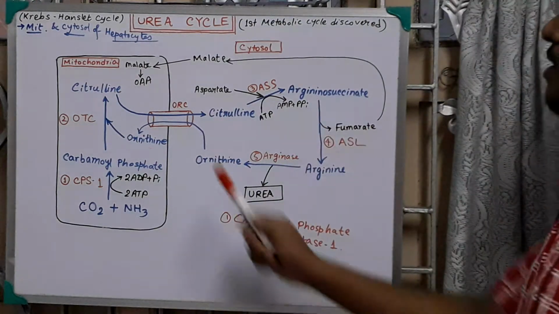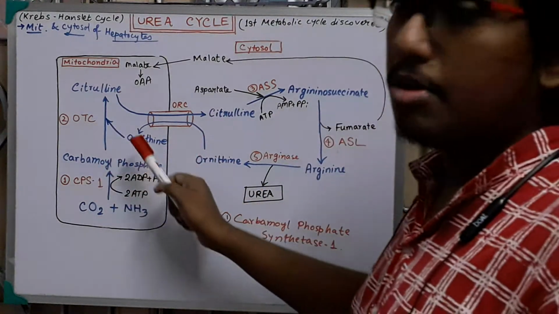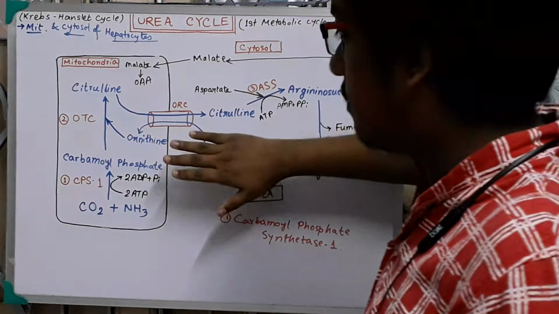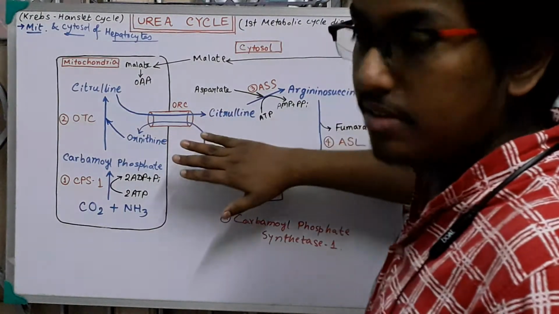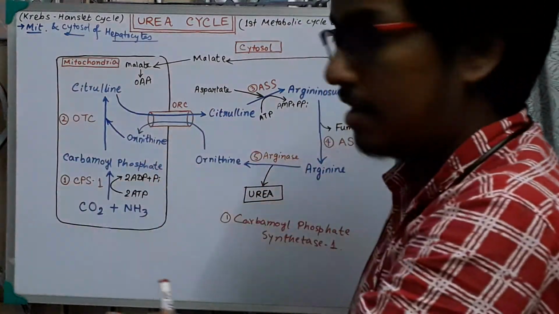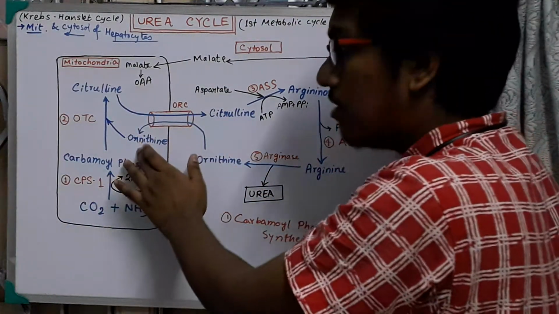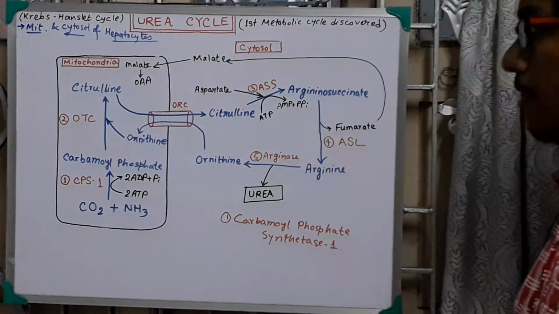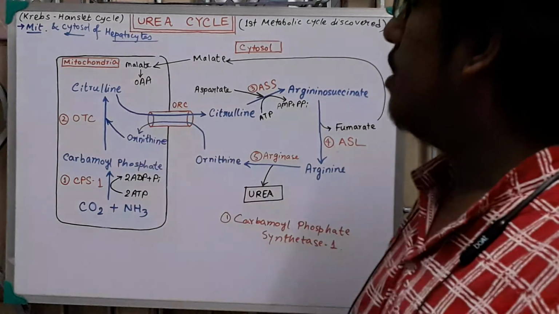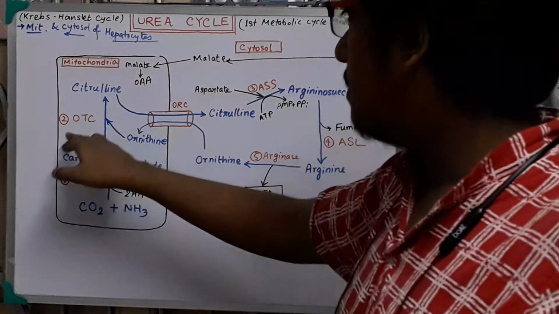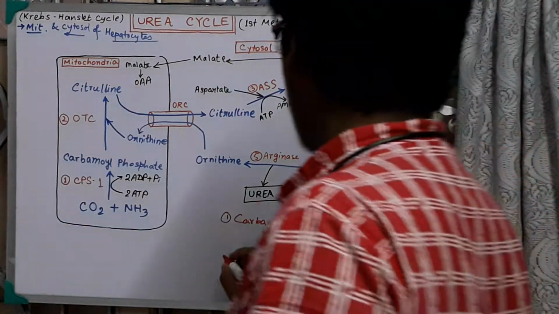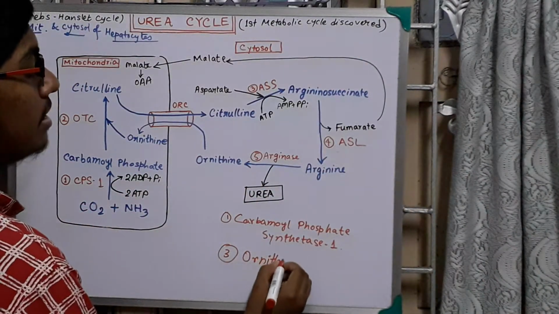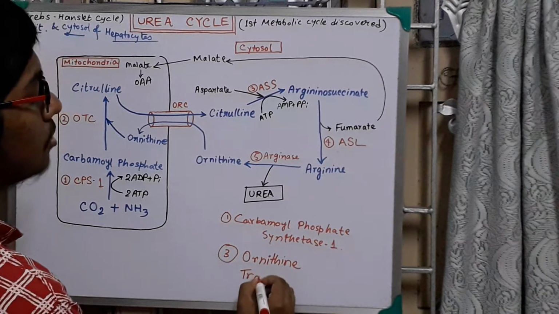This ornithine joins with the carbamoyl phosphate and forms citrulline. From where ornithine has come, please don't look at this side. I will discuss that later. Just focus on this mitochondrial side. Ornithine, another amino acid, comes, binds with the carbamoyl phosphate and forms the citrulline. This citrulline molecule is formed. The enzyme name is OTC. OTC means ornithine transcarbamylase.